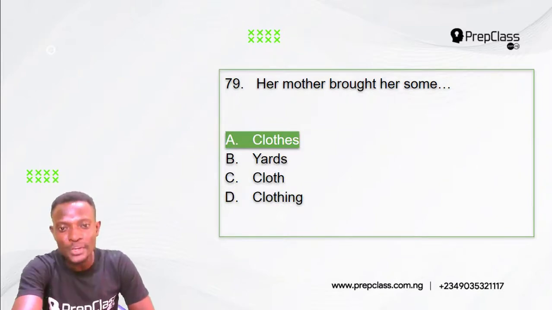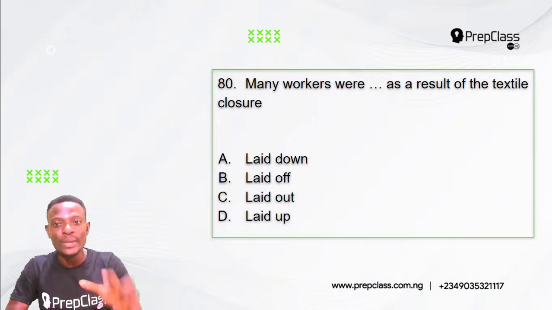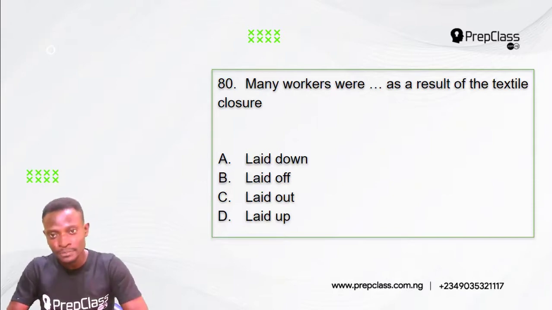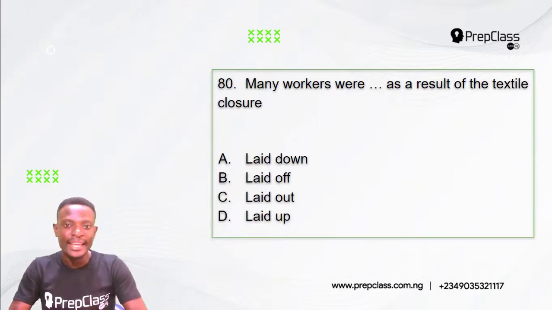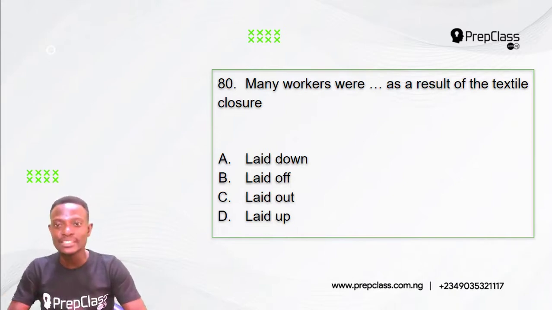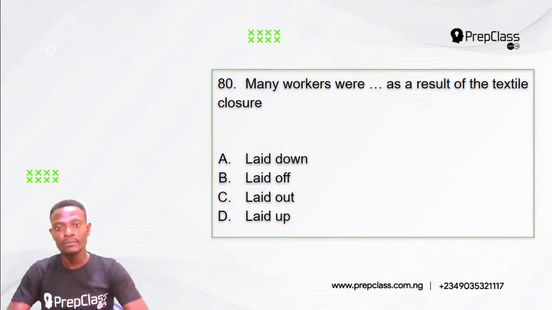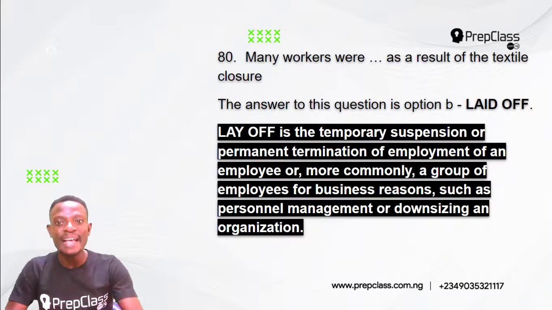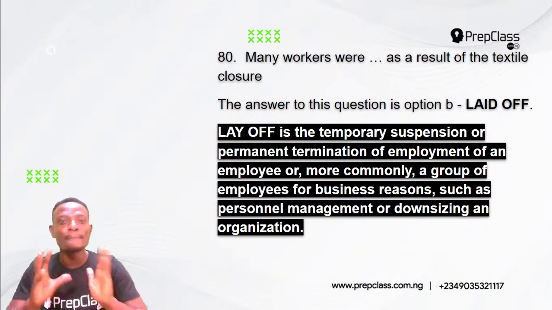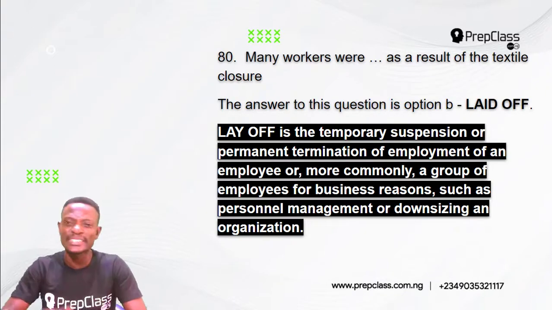Alright, moving on, question 80. Many workers were dash as a result of the textile closure. A. Many workers were laid down as a result of the textile closure. B. Many workers were laid off as a result of the textile closure. C. Many workers were laid out as a result of the textile closure. D. Many workers were laid in as a result of the textile closure. The answer to this question is option B, laid off. Many workers were laid off as a result of the textile closure.